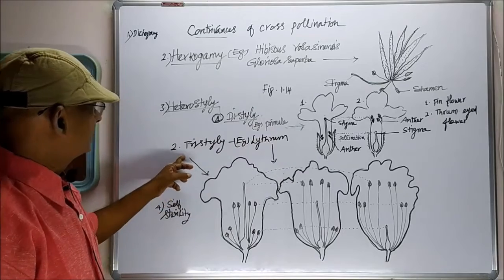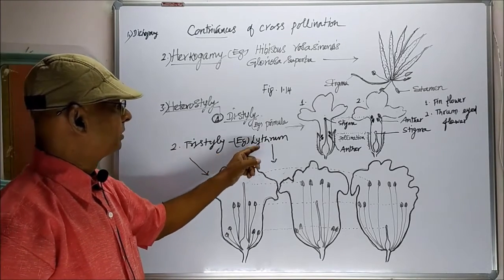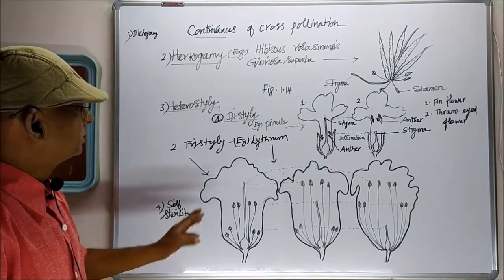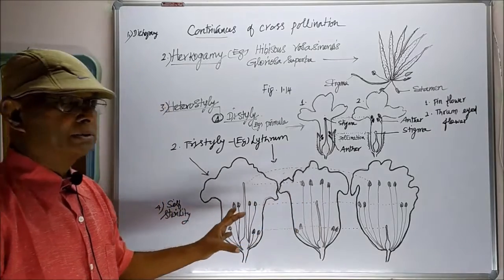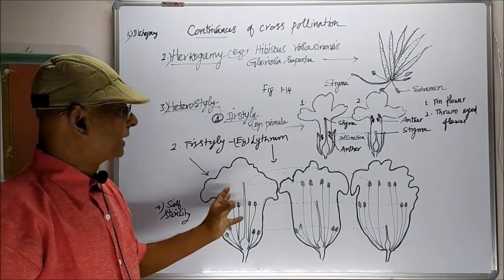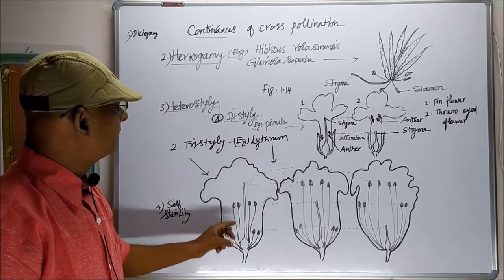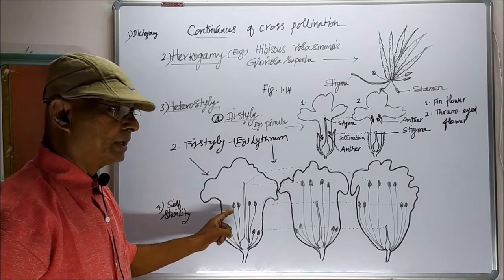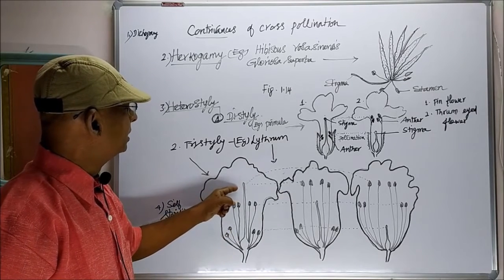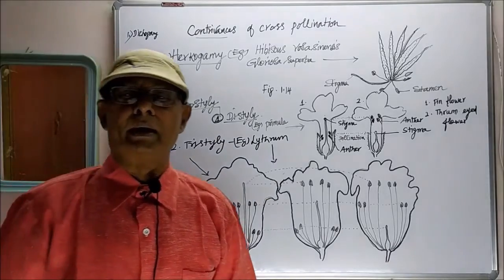In the second condition, tristyly, for example, Lythrum. In Lythrum, three types of flowers are produced, and the three types of flowers can pollinate each other, but not within the same flower. The pollen grains of the stamens cannot pollinate the stigma of the same flower. Like that, in the same flower, pollination is prevented.